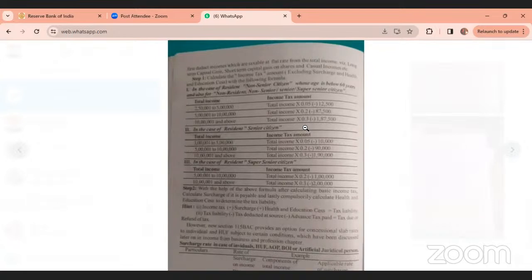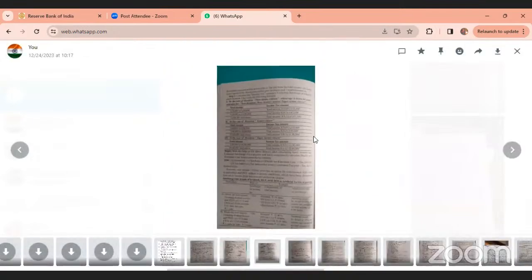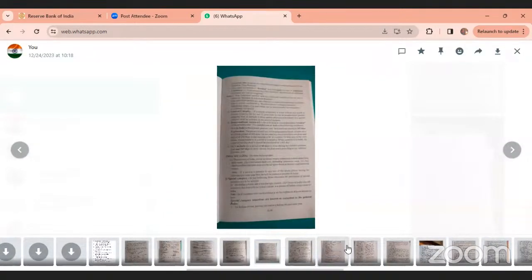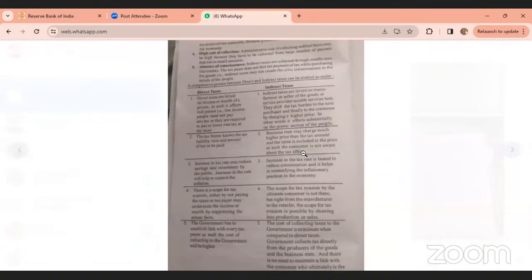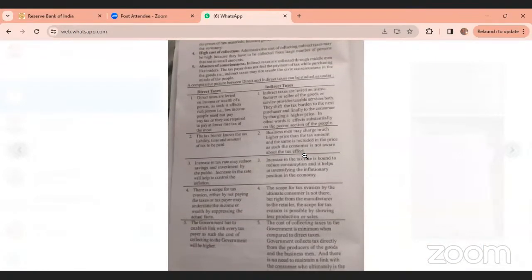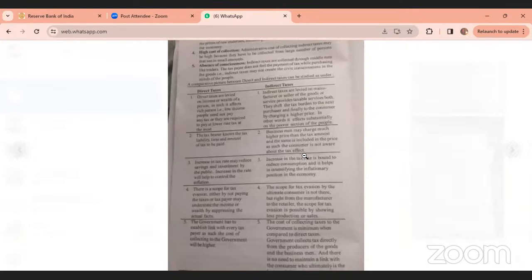Is it clear? Yes, ma'am. This one is an important theory question. Direct and indirect taxes, important questions. Distinguish between direct and indirect taxes.